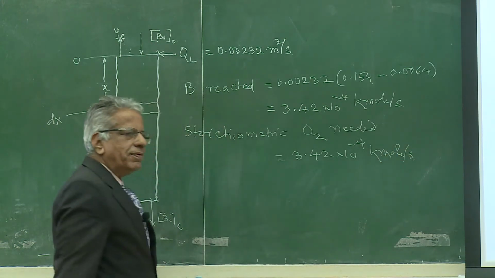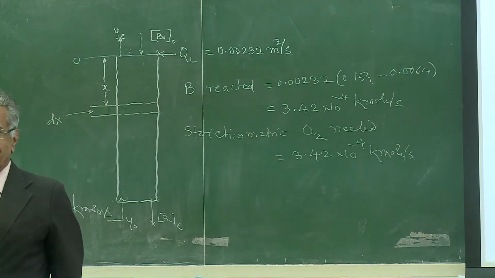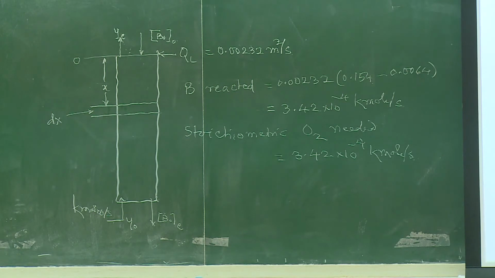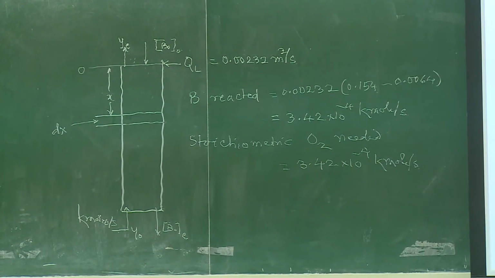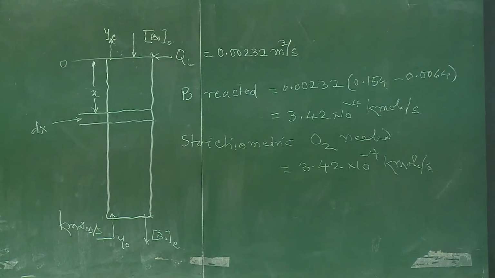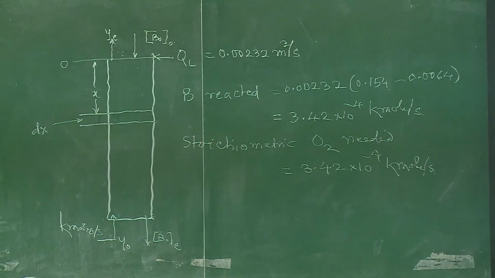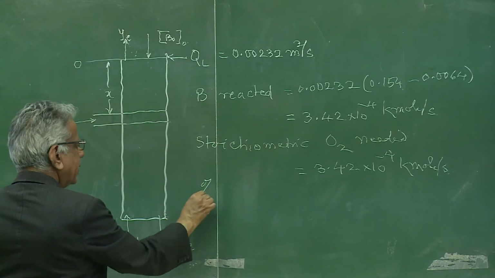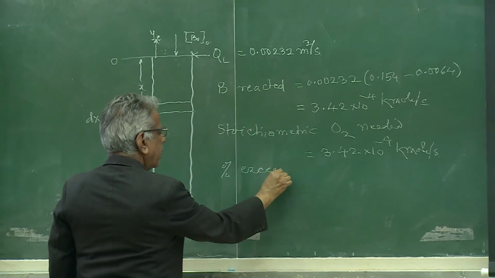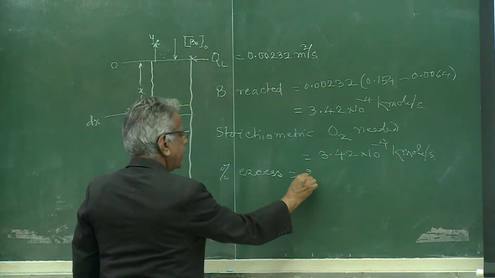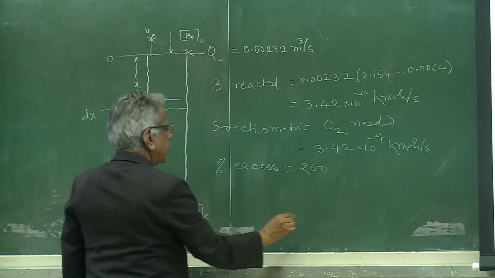Because the equation given is twice of oxygen plus twice of Na2S gives the products. Z is 1 in this case. Percentage excess is equal to 200.